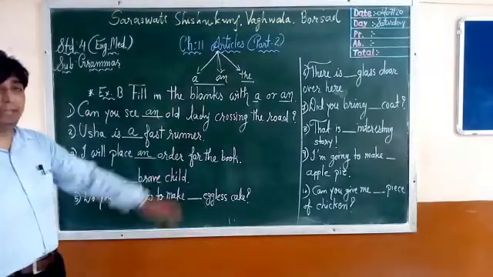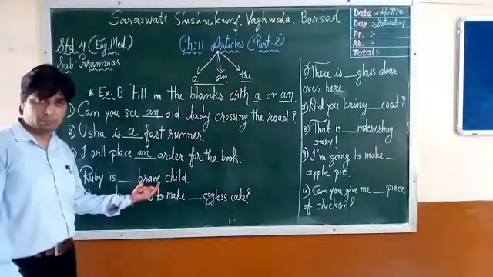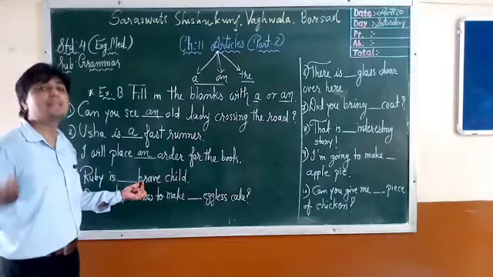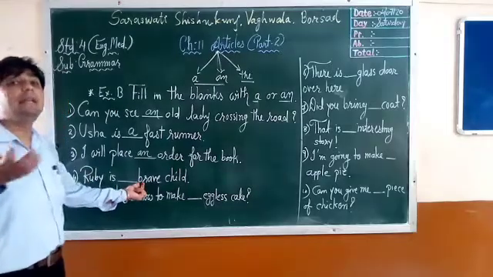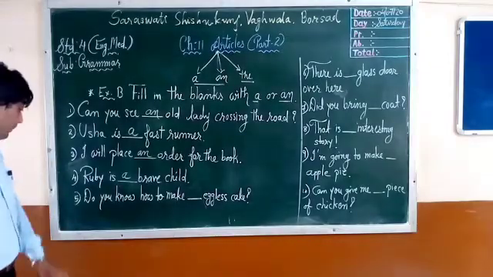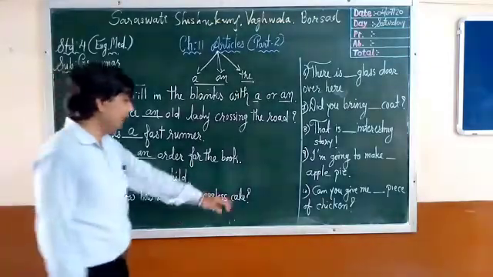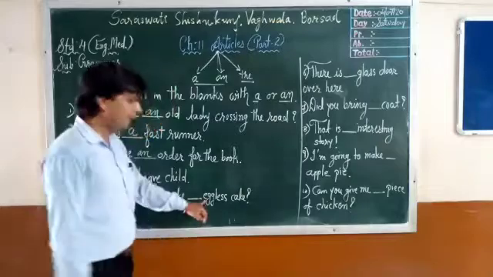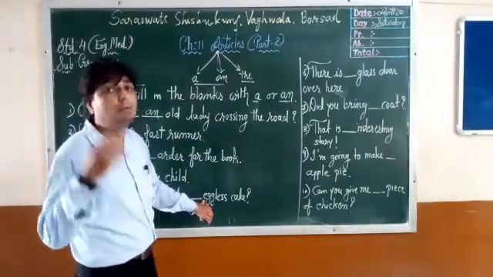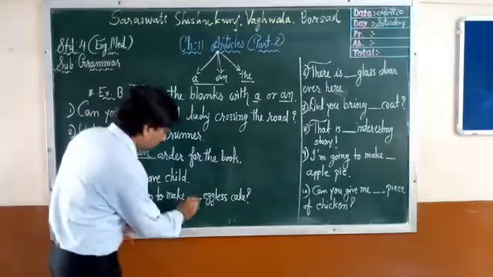Ruby is dash brave child. After that, brave. First letter B. A, E, I, O, U. No vowel. It is a consonant. Consonant means article a. Ruby is a brave child. Do you know how to make dash eggless cake? Eggless. E. E means vowel. Vowel means article an.